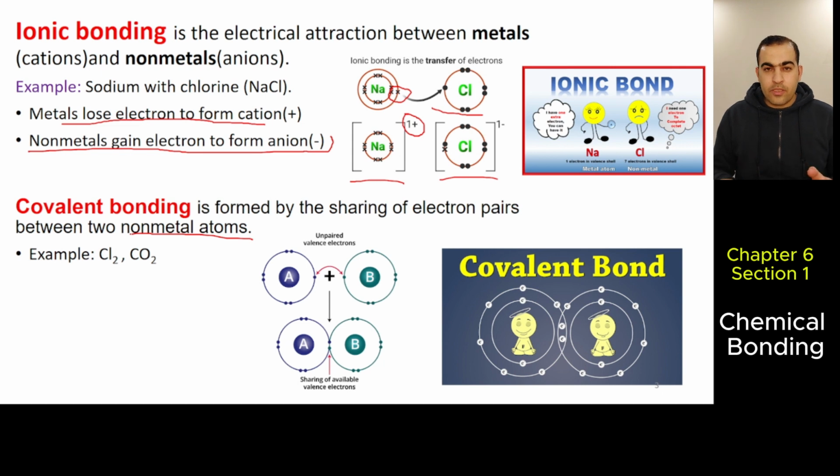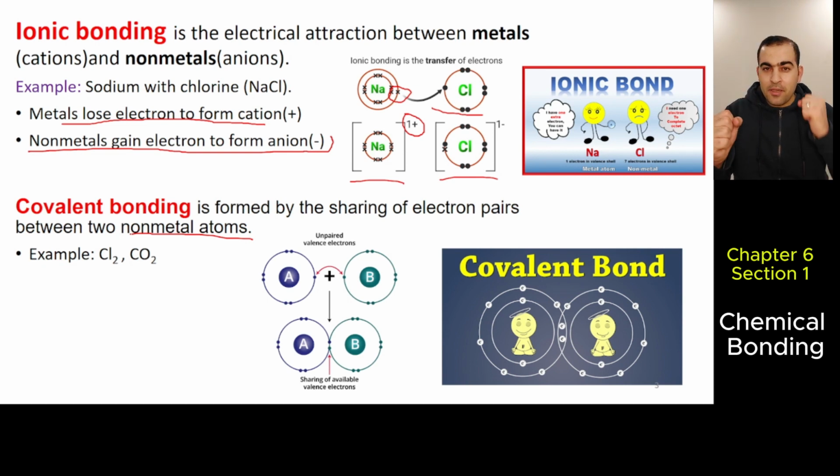In other words, both have high electronegativity, a high ability to attract electrons from another atom. So when they get closer, both have attraction to the other's valence electrons. At this time, they're going to share their electrons instead of one losing and one gaining, because both have high attraction.